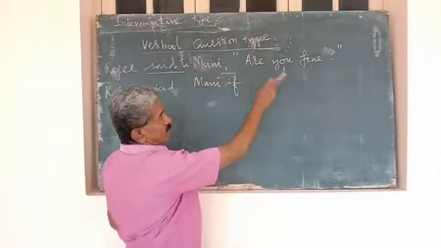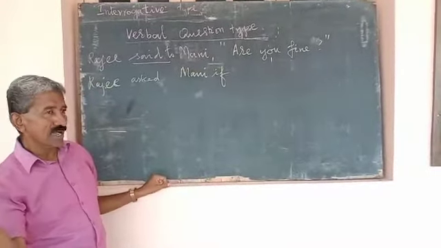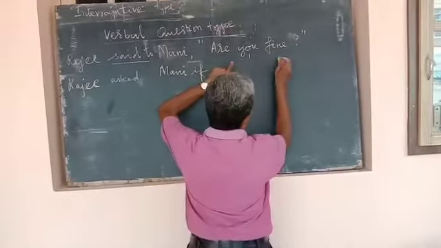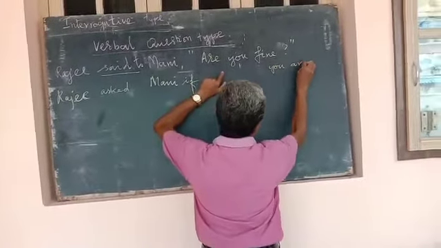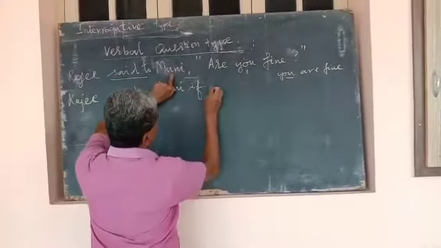There is a question type of word. We have to change it as an ordinary sentence. Say for example, you are fine. You refers to Mani, so he.